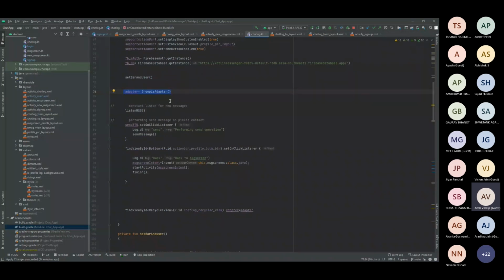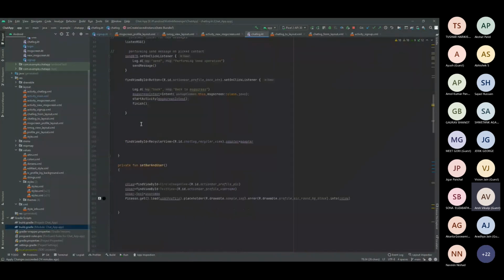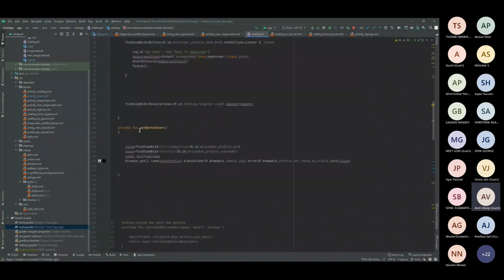Now, how to add the data inside this adapter, whatever data, that is the messages which you have been seeing. For that, here you can see the listenMessage function is basically called. Now I will tell you how it is done.